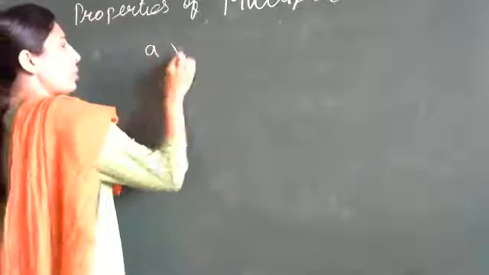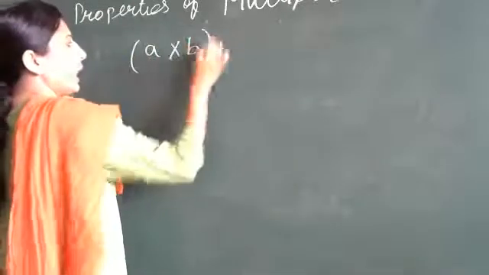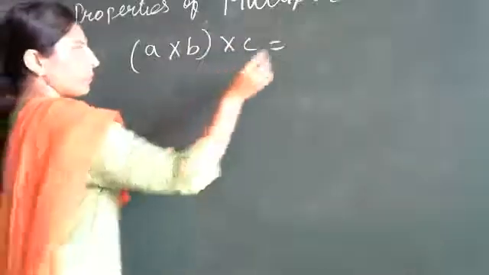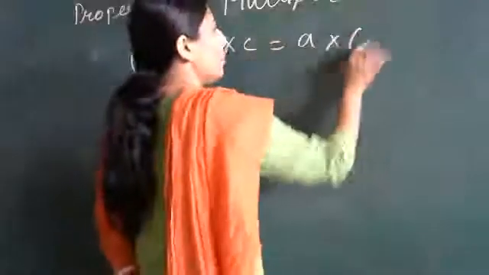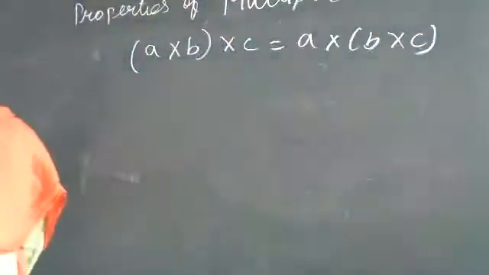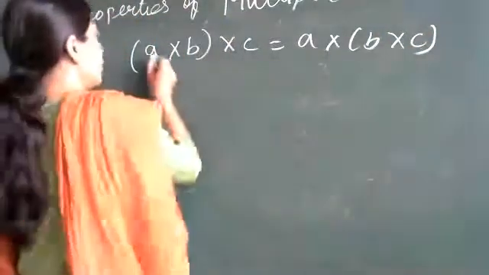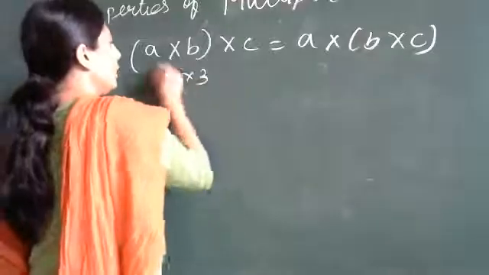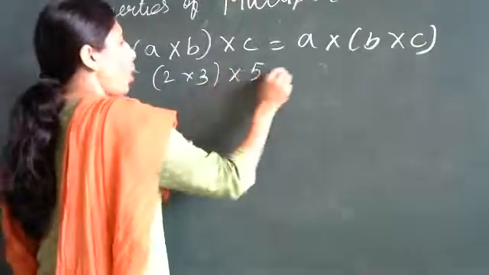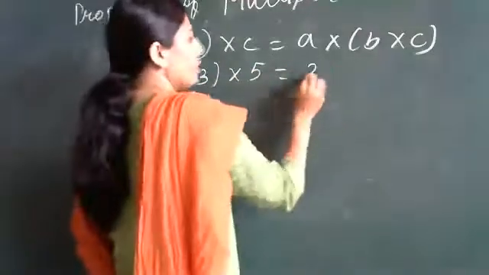Okay. Next property is associative property. Can you tell me, will the associative property hold for multiplication? Yes, ma'am. Yes, because associative property is a grouping property. A into B into C, however we group it, we are going to get the same product, same answer. So 2 into 3, if we group this, or if we group this.